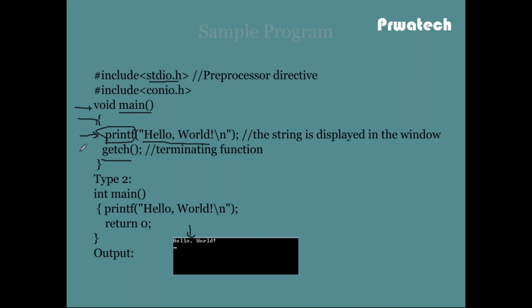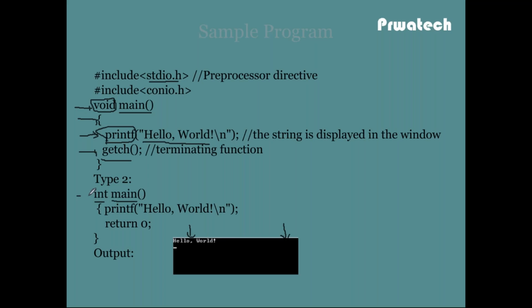If we don't write getch, this console window is automatically executed and closed. So if it is there, this console window will be visible. Otherwise, it is not visible. So void is the return type of the main function. Void means there is no return. Here we can also type int main function.